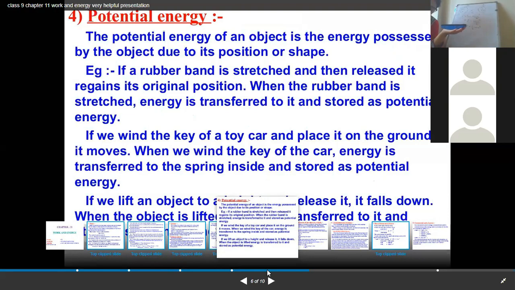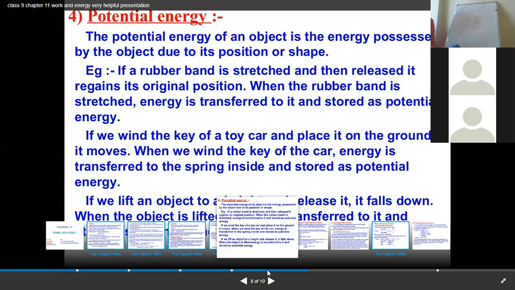In order to understand potential energy, I would like to describe an example. Suppose there is a brick, like this duster is the brick, and you put it on your head. It is easily possible for us to put the brick on our head, but when the same brick is allowed to fall from a certain distance on our head, we will be injured.